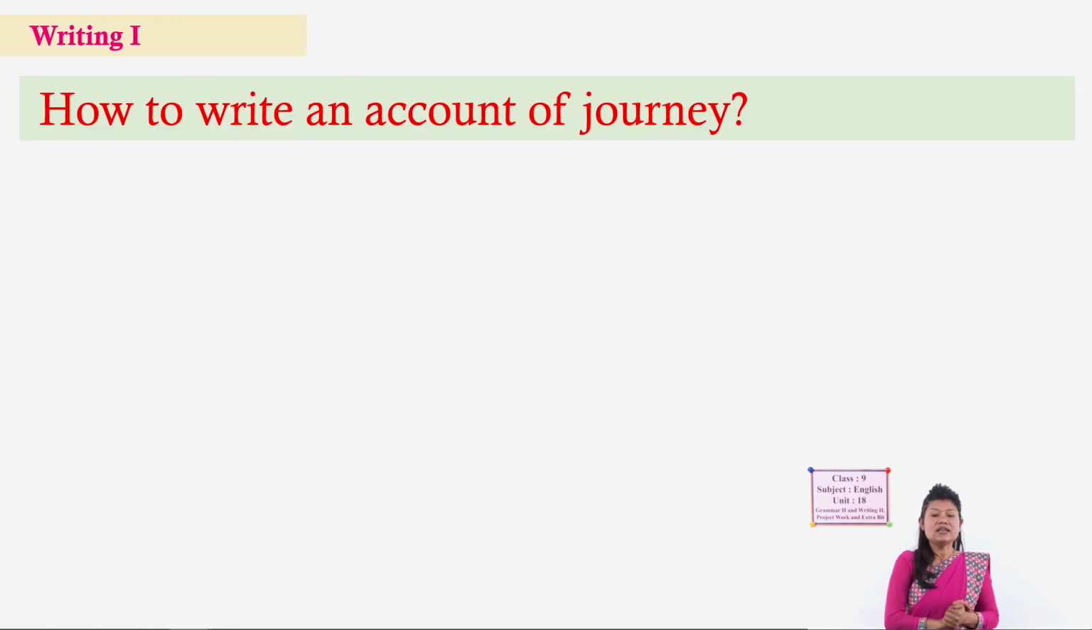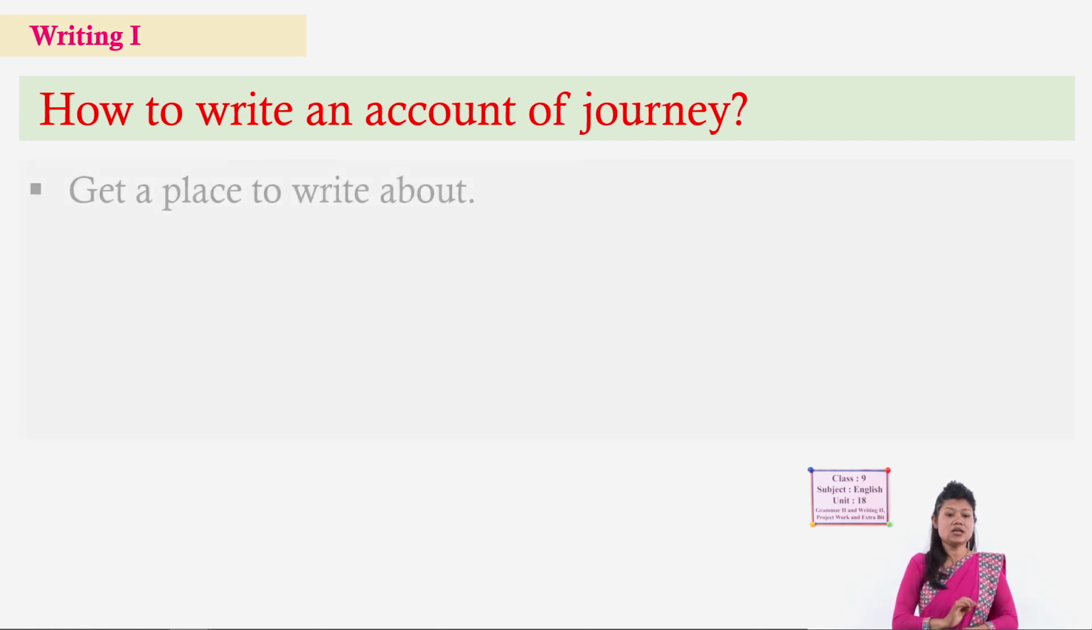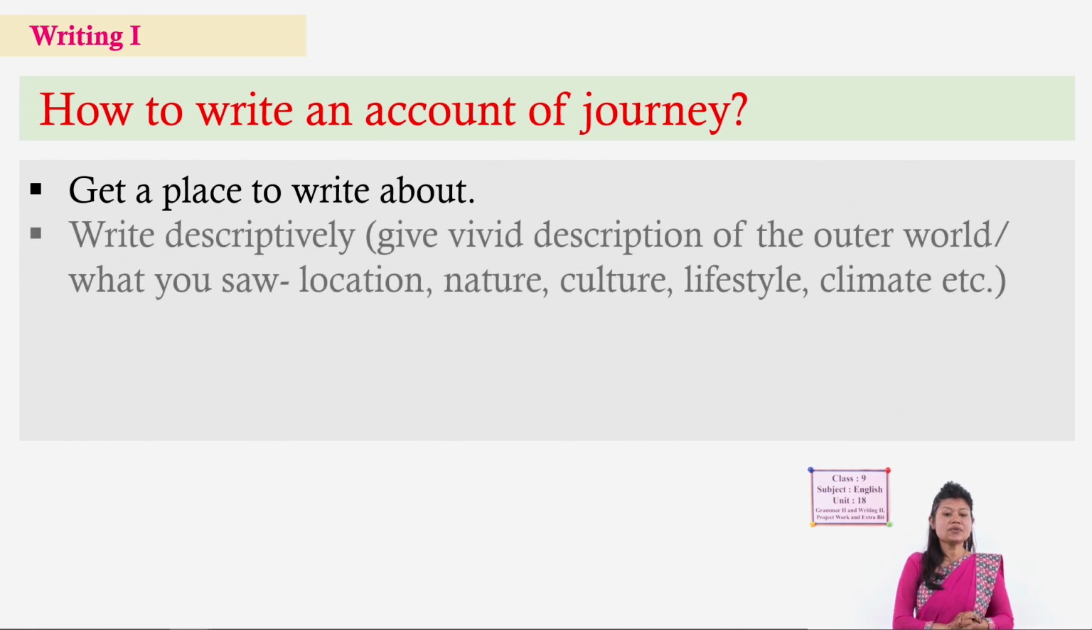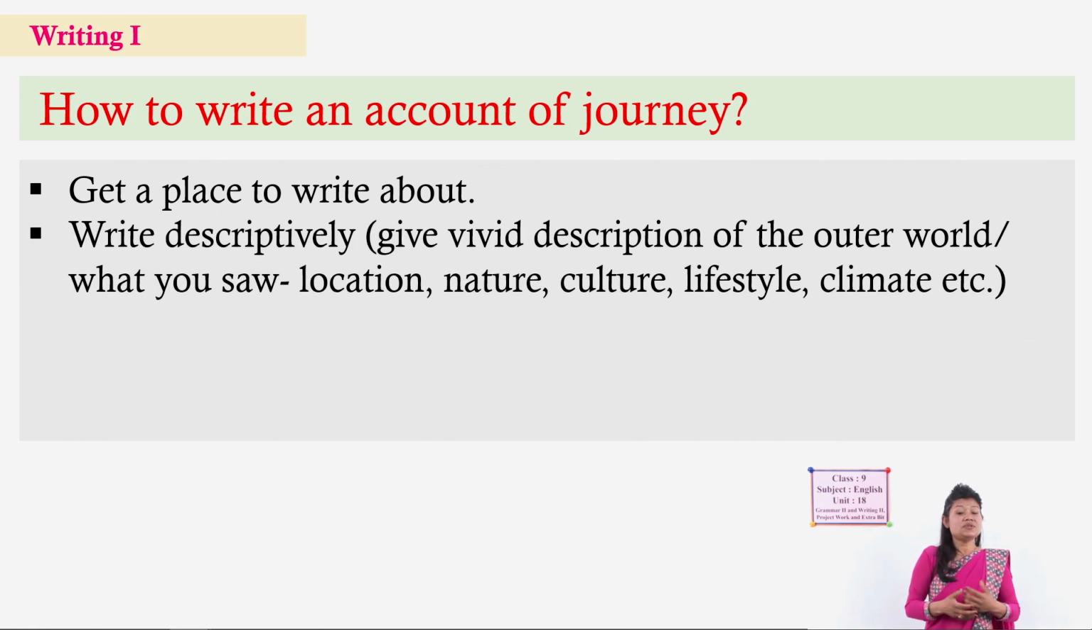Clear? Now, the most important thing is how to write an account of a journey. So, this matters. First of all, we have to visit a place, find a place, go and visit a place and then start writing. And always write descriptively, that means give a vivid description of the outer world, the place which you visited, like what you saw there, its location, nature, climate, lifestyle, culture, other information.